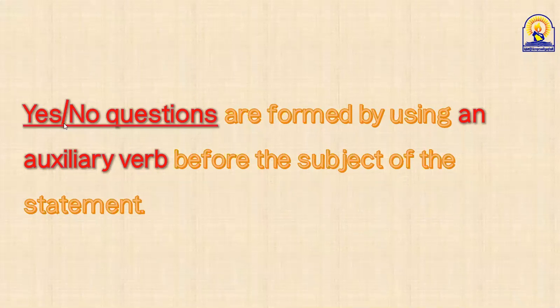Yes, no questions are formed by using an auxiliary verb before the subject of the statement. Excellent. So this is the grammar rule, guys. Thanks, Atrifi. If you wanted to make a yes or no question, just use an auxiliary verb: is, are, was, were, any auxiliary. Use it before the subject. Before the subject, yes.